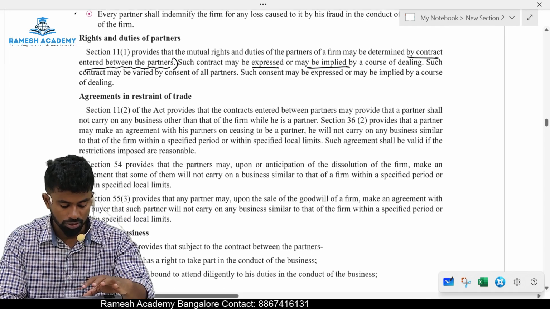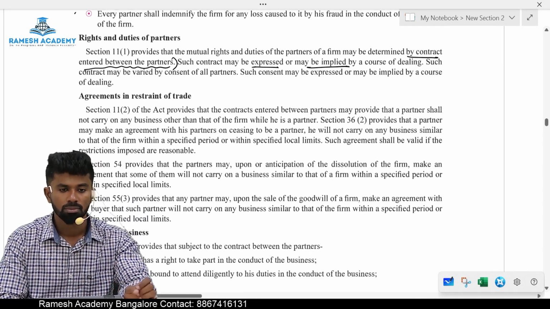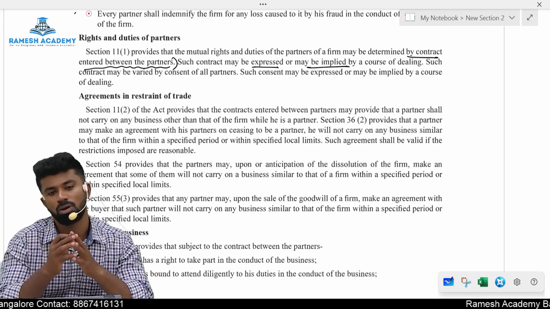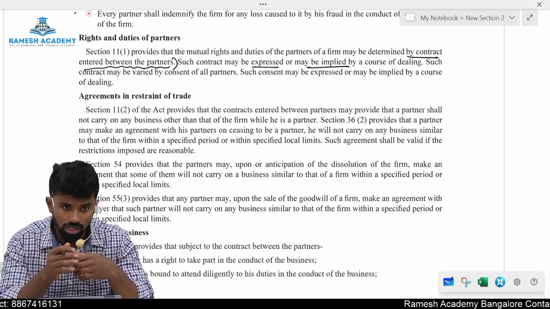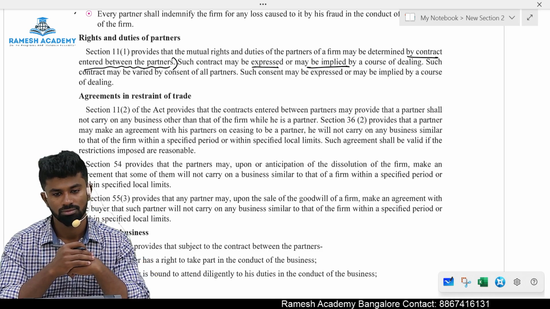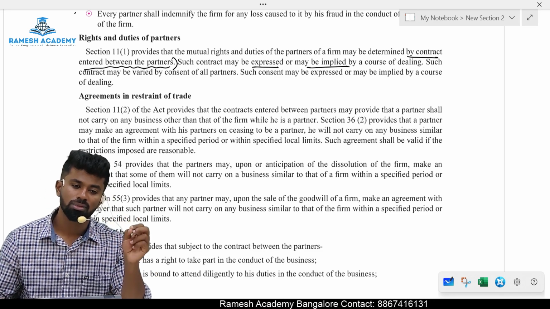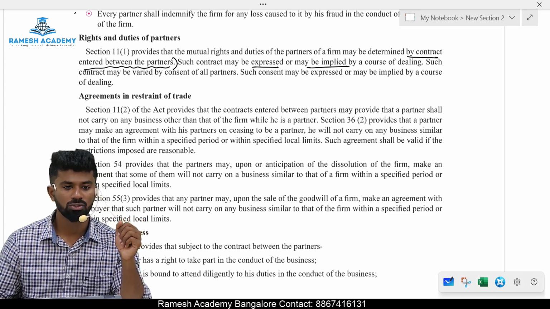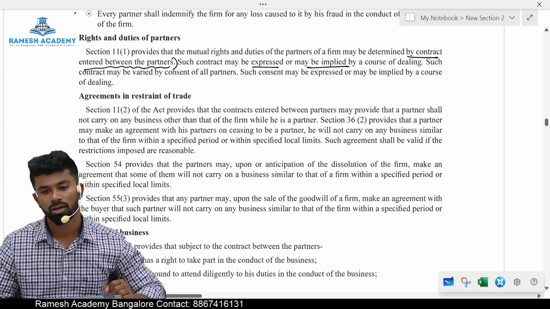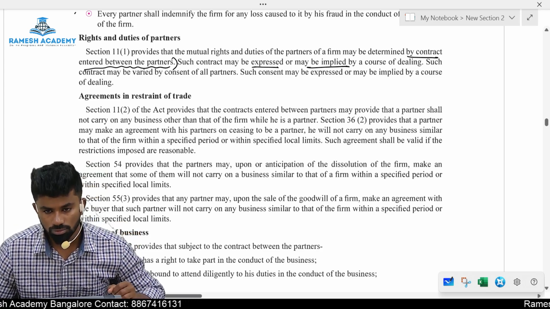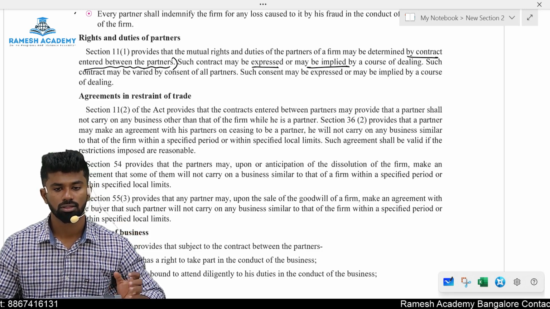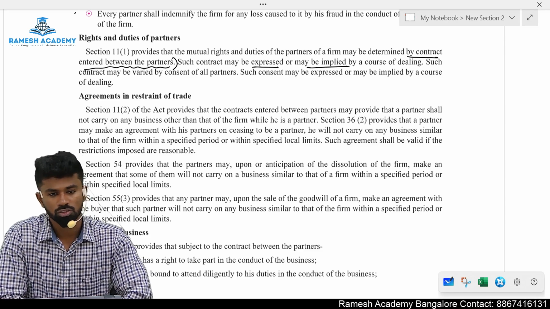Okay, I repeat, section number 11 provides the provision with respect to the rights and duties of the partners. The rights and the duties of the partners are decided by an agreement, and in that agreement they can include all the rights and duties, and they can change the rights and duties. They can change what? The rights and duties with the consent of whom? All the partners.